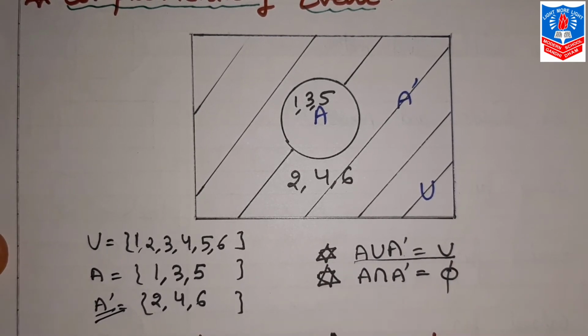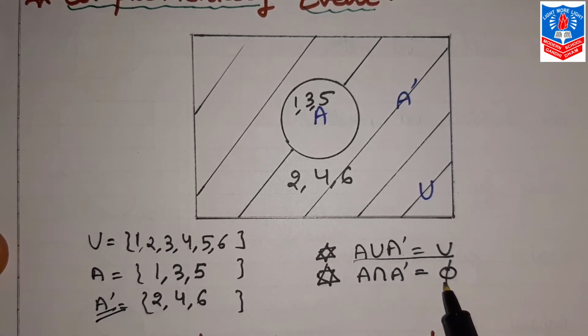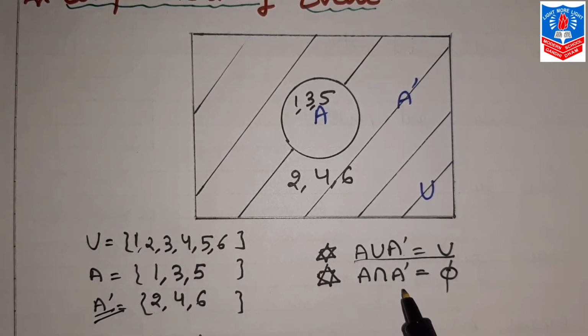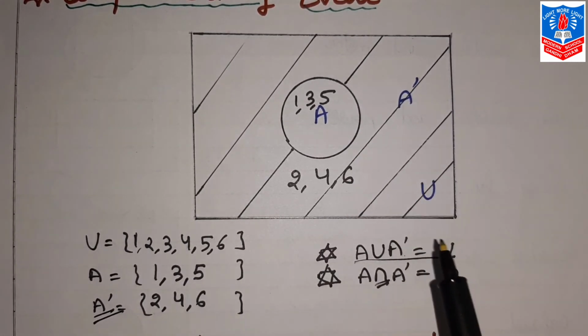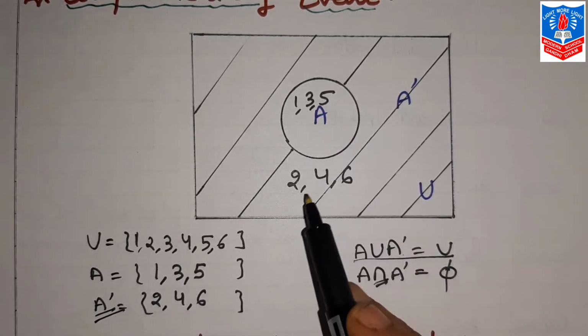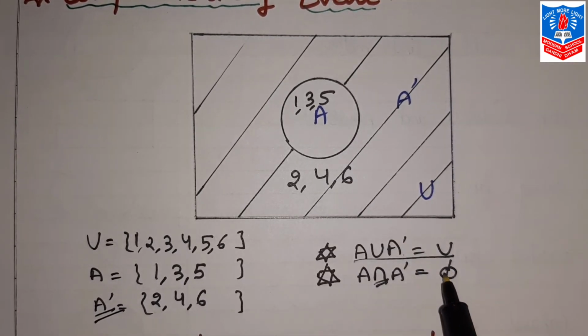Now the second fact: A intersection A dash is the null set. Of course, intersection is next, but just now, if we discuss A intersection A dash, intersection means common. Between A and A dash, you will never find any common element. Like here A is 1, 3, 5, A dash is 2, 4, 6, nothing is common, so it is the null set. So A intersection A dash will always be the null set. This also you should remember.